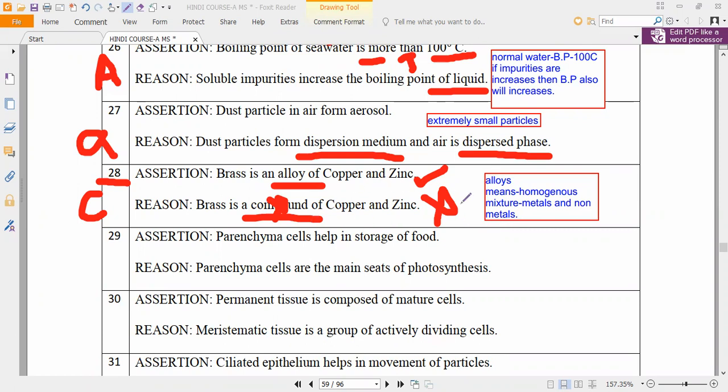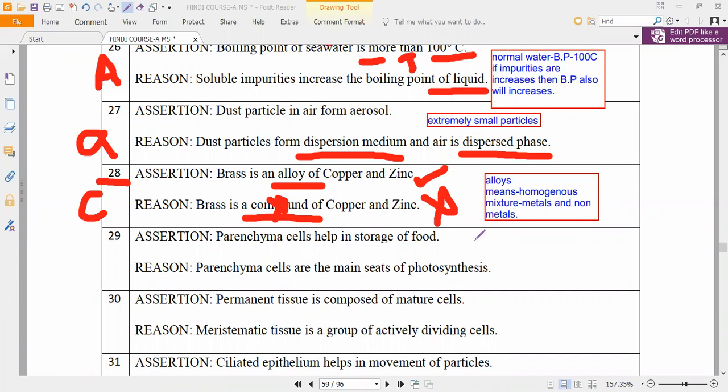And it is an alloy. What do you mean by alloy? Alloys are homogeneous mixtures. Homogeneous mixture of metals with metals, or metals with non-metals. Non-metal and non-metal will never form an alloy. Remember, alloys are metals and metals, or metals and non-metals. That is what you have to remember. So you have to learn brass and bronze. Be very careful.